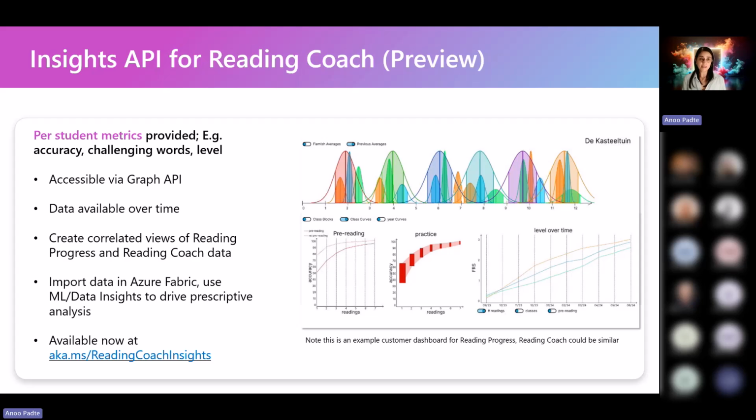So if you want to correlate data between Reading Progress and Reading Coach, independent use and educator-led use of the reading tools, you can do that. The information for the Reading Coach API is at aka.ms/ReadingCoachInsights.